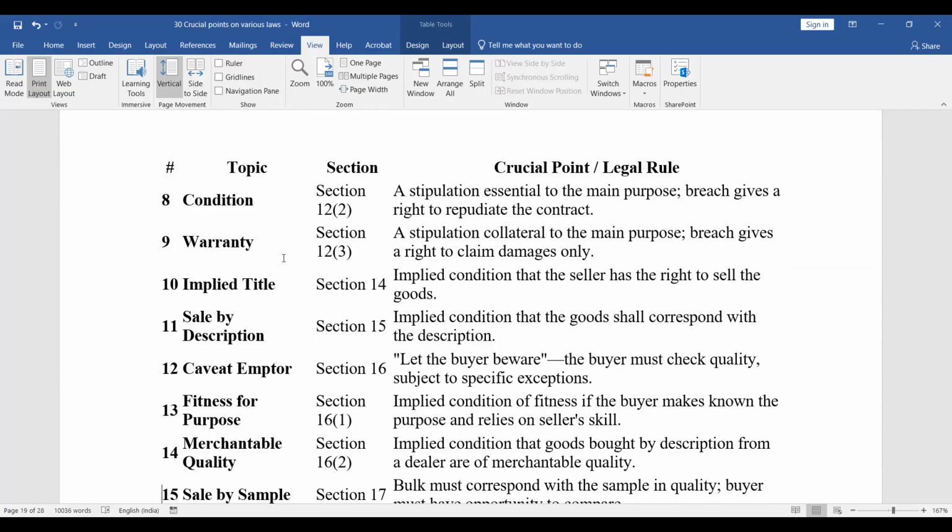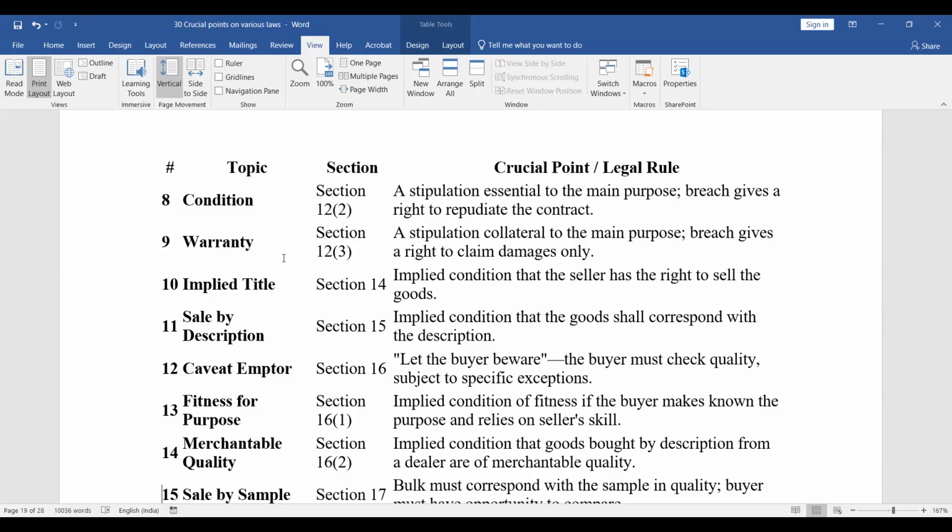Implied title, Section 14. Implied condition that the seller has the right to sell the goods. Sale by description, Section 15. Implied condition that the goods shall correspond with the description. Caveat emptor, Section 16, let the buyer beware. The buyer must check the quality, subject to the specific exceptions.